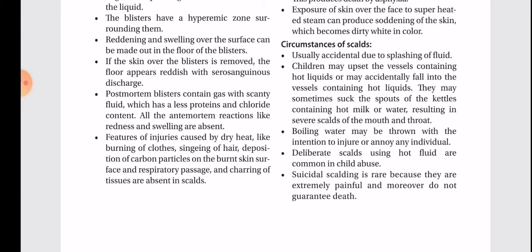Deliberate scalds using hot fluids are common in child abuse. Suicidal scalding is rare because it is extremely painful and moreover does not guarantee death.